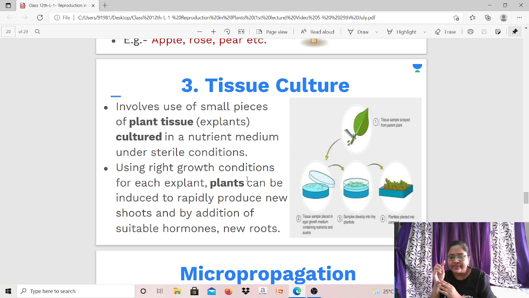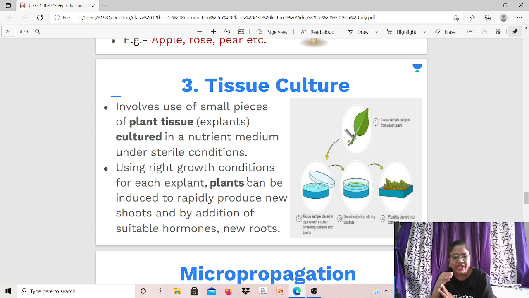There is a leaf. Correct? Leaf is an organ. So of course it is made up of tissues and cells. Then you just take, its petiole is also shown. There they have shown they have cut it. So you can cut a petiole. Correct? And you can take a small piece from it, and that is a plant tissue now, which will act as an explant.